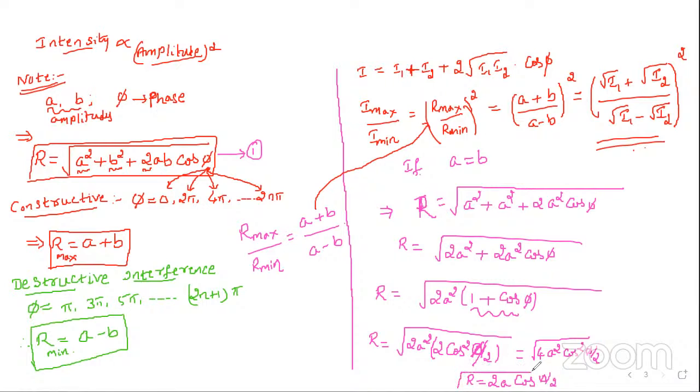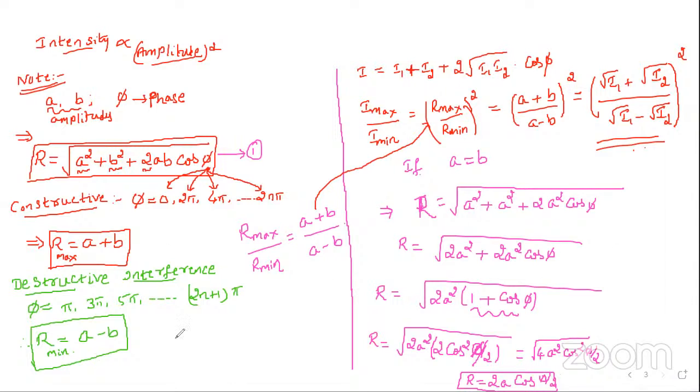So remember this formula. If two amplitudes are equal, directly you can write the resultant amplitude. What is the resultant amplitude? R equals 2a cos phi by 2.